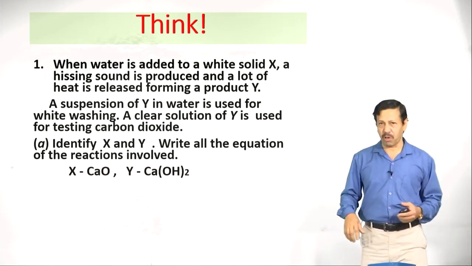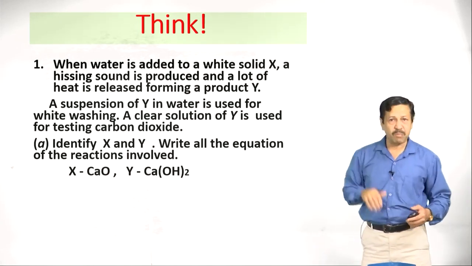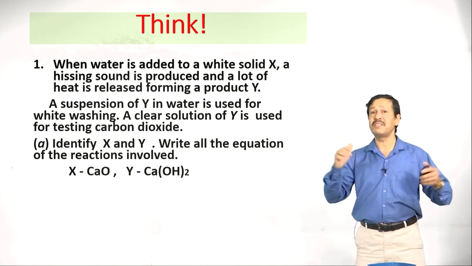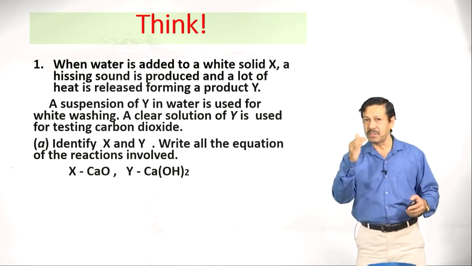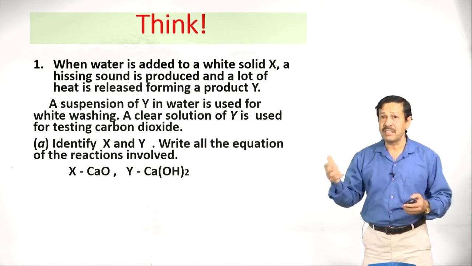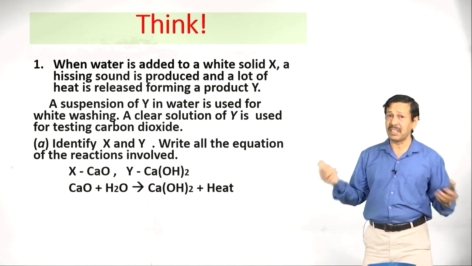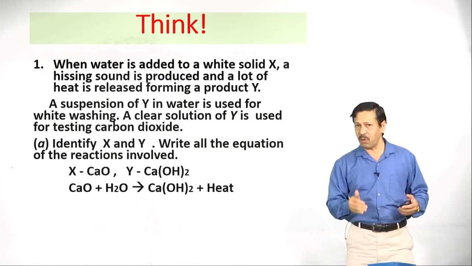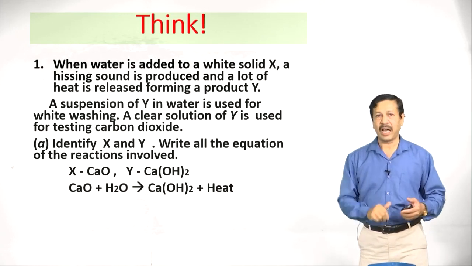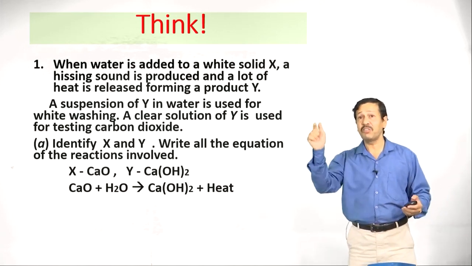Here X is calcium oxide. When calcium oxide is added to water, a hissing sound is observed and a large amount of heat is generated. It produces calcium hydroxide, hence Y is Ca(OH)2, calcium hydroxide or slaked lime. Then the reaction is calcium oxide CaO plus water H2O gives rise to calcium hydroxide with the liberation of heat.